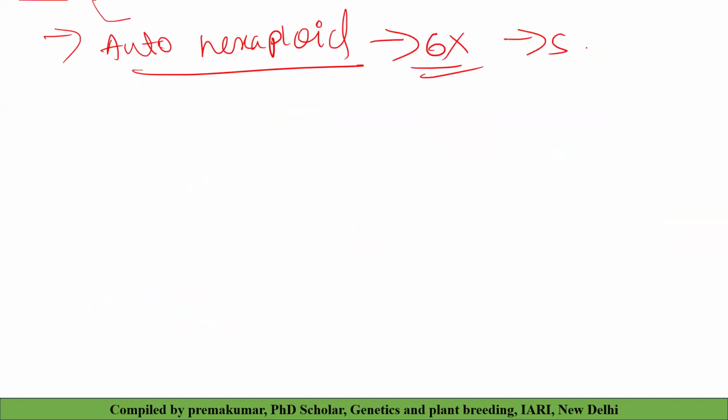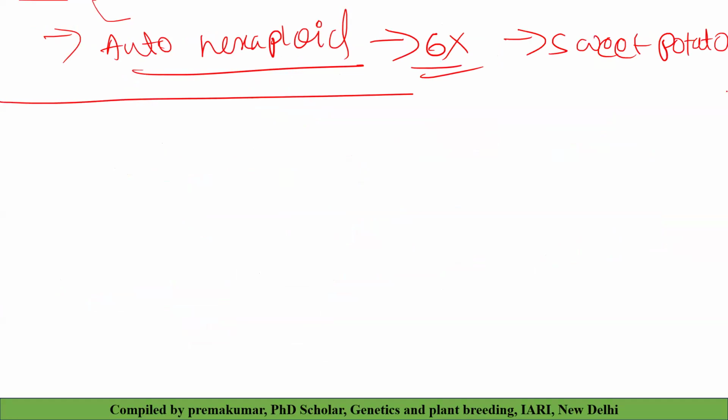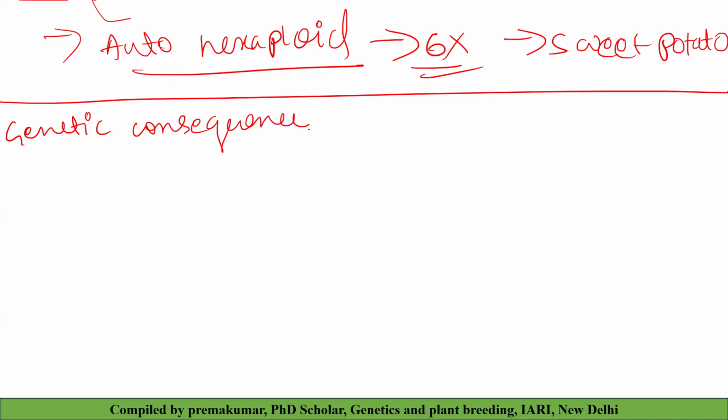We have one example called sweet potato. Then, what are the genetic consequences of autopolyploidy?